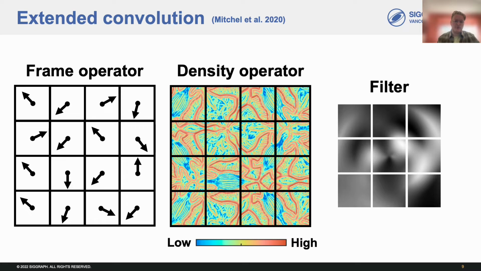The role of the frame operator is to map the input signal to a frame at each point in the domain, which is used to align the filter. Here, each frame is a rotation, which we represent visually by a direction vector specifying the x-axis of the frame. The density operator maps the input signal to a distribution-like quantity, which is proportional to the area measure.